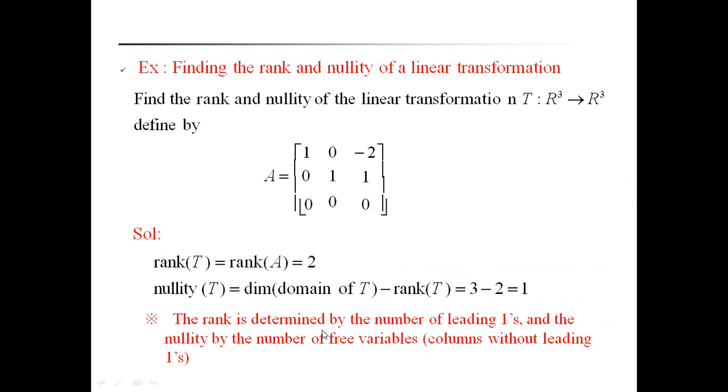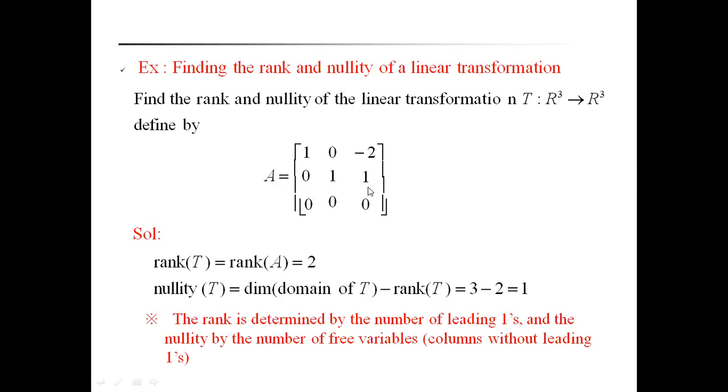Here, the rank is determined by the number of leading ones, that is called the pivot columns, and the nullity is determined by the number of free variables, the columns without leading ones. That means here one column vector. The rank is determined by the number of leading ones. The number of leading ones means pivot columns 1 0 0 0 1 0, and the nullity is defined by the number of free variables, that is, columns without leading ones.